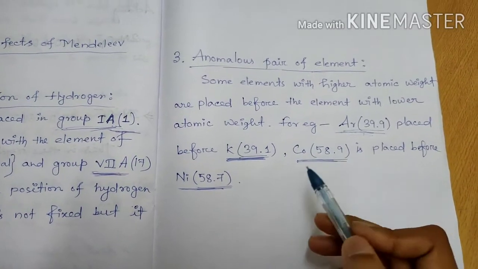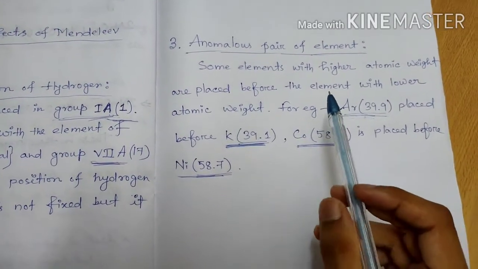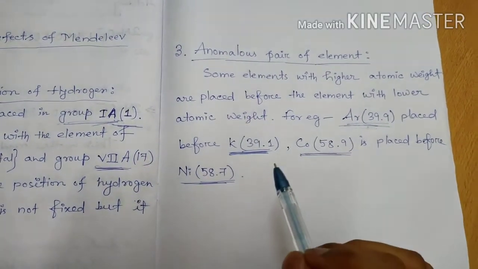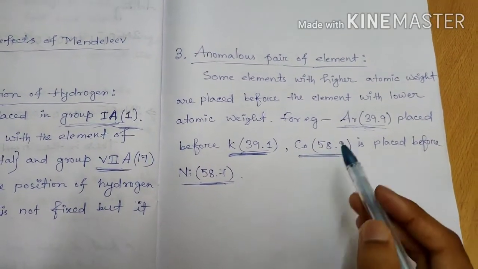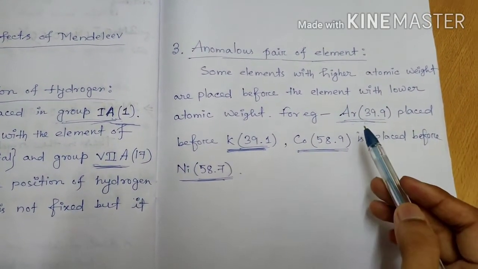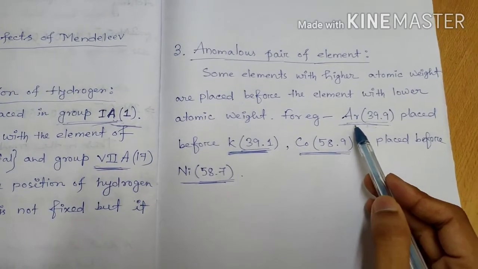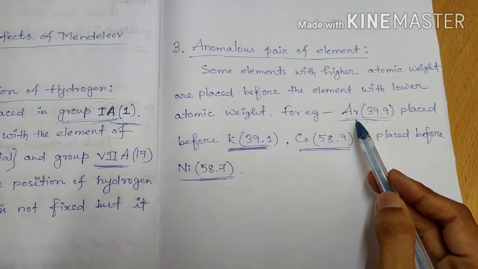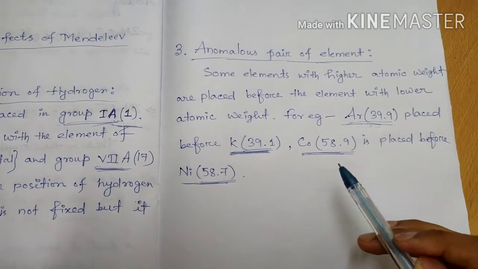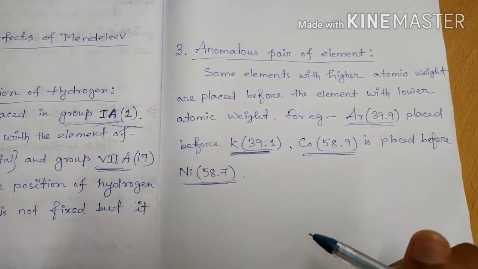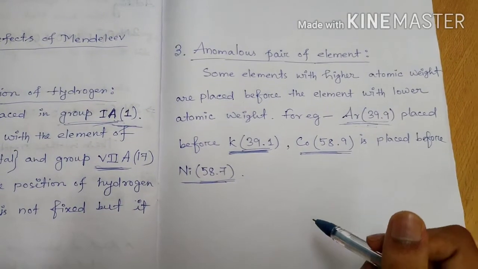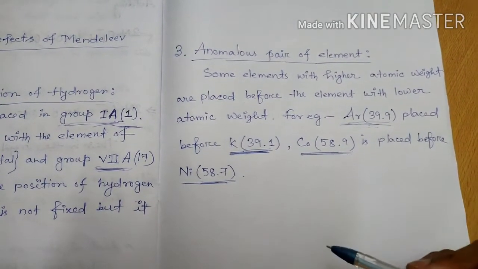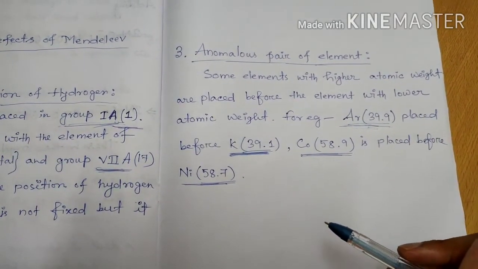Mendeleev was unable to explain the anomalous pair of elements, that is, why the elements with higher atomic weight are placed before the elements with lower atomic weight. So this was also a defect of Mendeleev's periodic table.